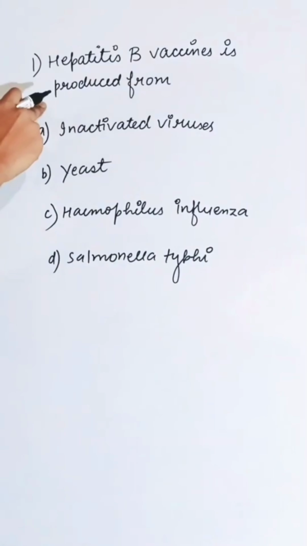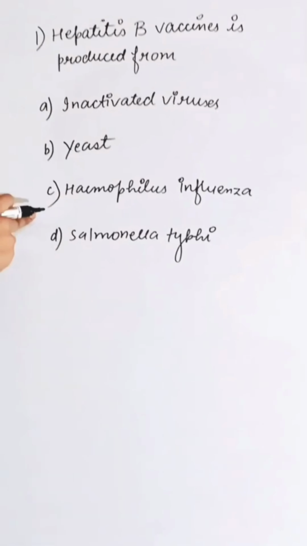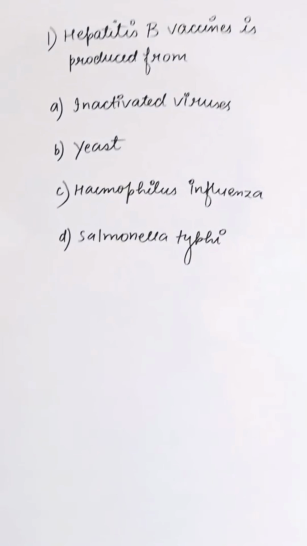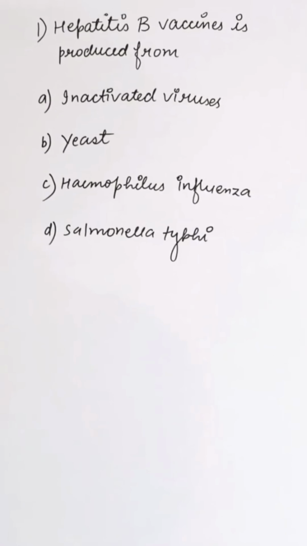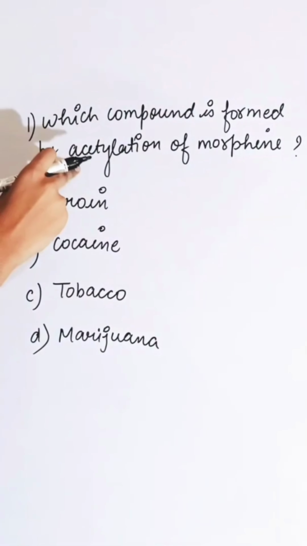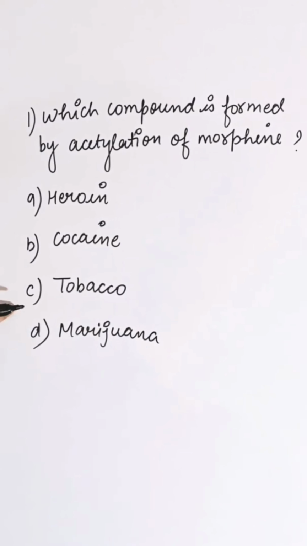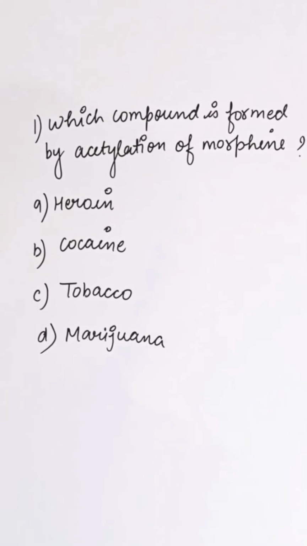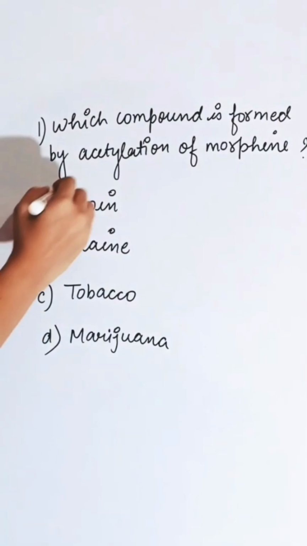Hepatitis B vaccine is produced from first option inactivated viruses, second is yeast, third is Haemophilus influenzae, and fourth is Salmonella typhi. Hepatitis B vaccine is produced from transgenic yeast with the help of recombinant DNA technology. So correct answer is B. Which compound is formed by acetylation of morphine? First option heroin, second is cocaine, third is tobacco, and fourth is marijuana. It is obtained from acetylation of morphine, which is extracted from latex of the poppy plant. So correct answer is A.